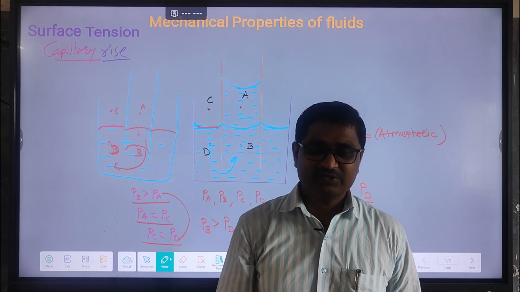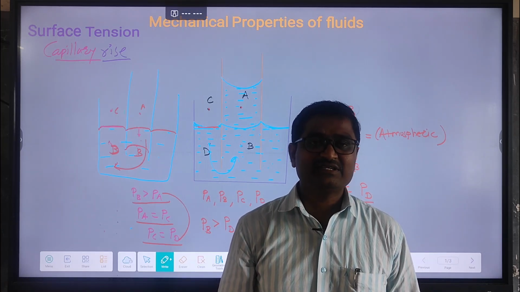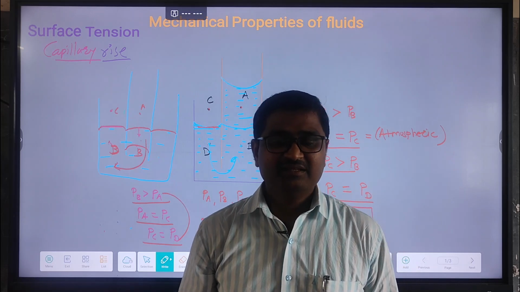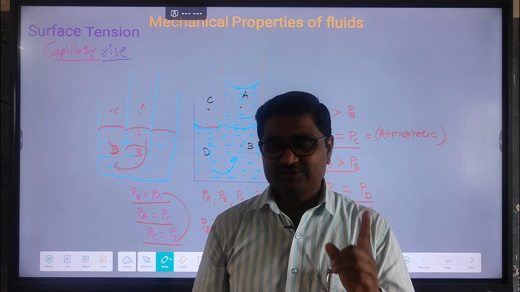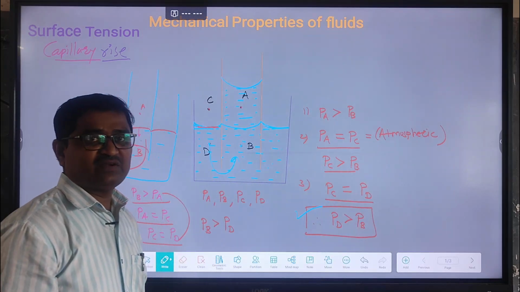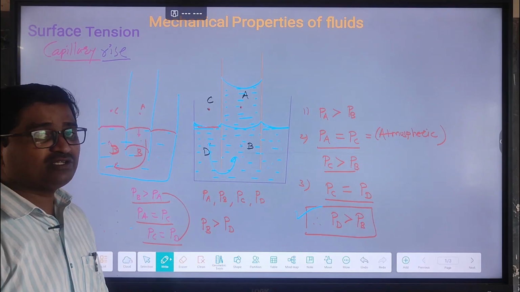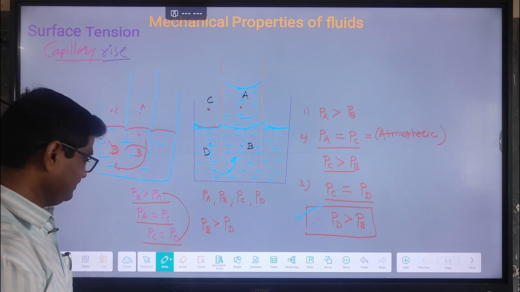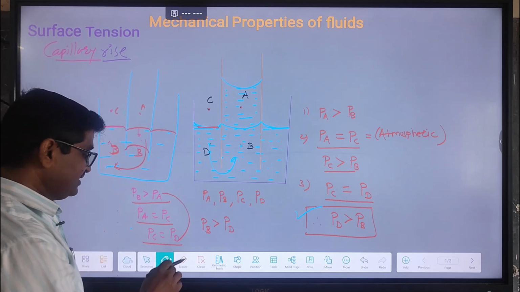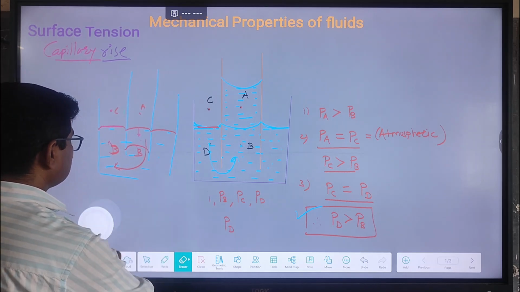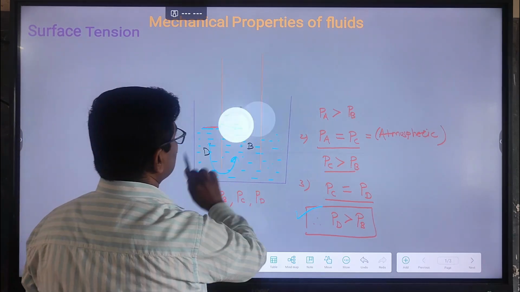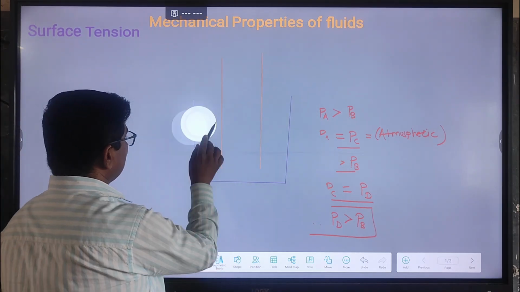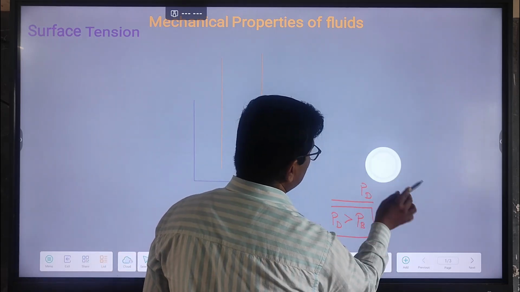Get it clear? Okay. So after we have discussed the final point from this chapter, the expression for capillary rise or fall. Get it clear? So let's see the last point from surface tension, that is the expression for capillary rise or fall. Let's discuss the expression for capillary rise or fall.